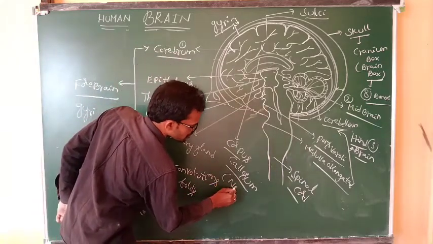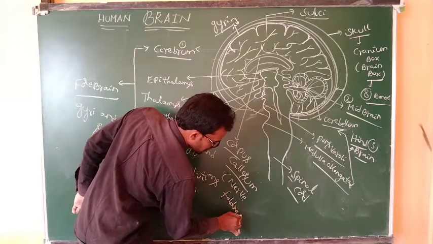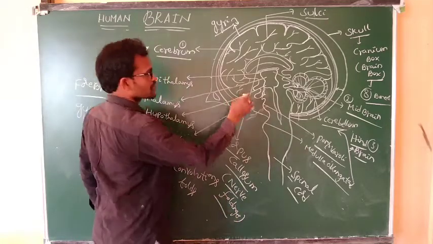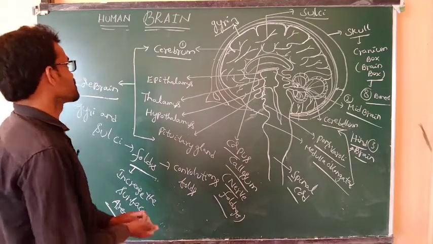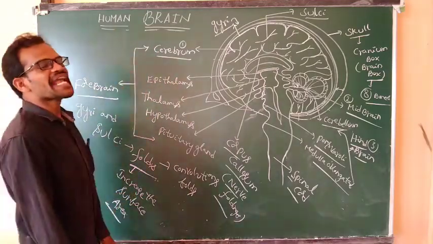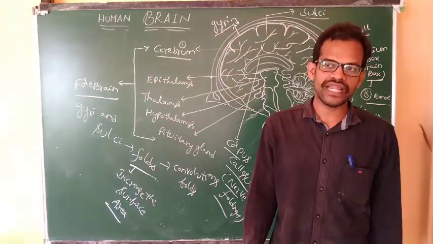What is a corpus callosum? Nerve foldings. A number of neurons are also present in this corpus callosum. These are the brain parts.